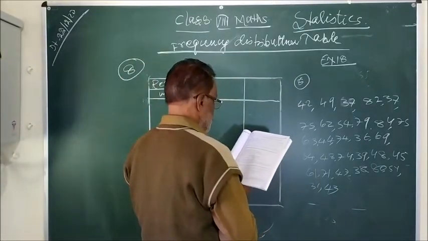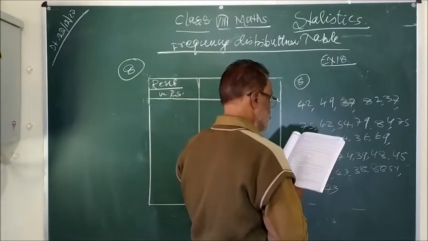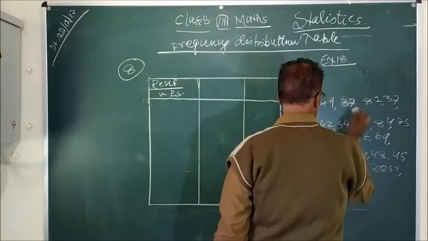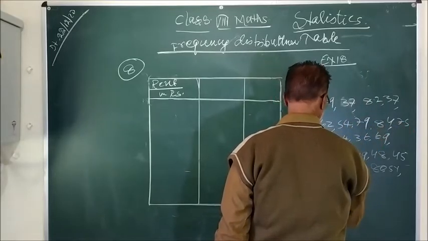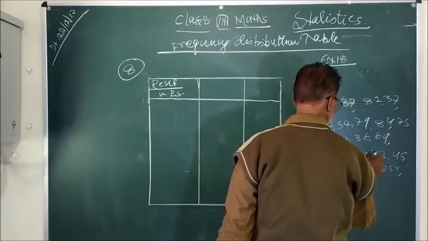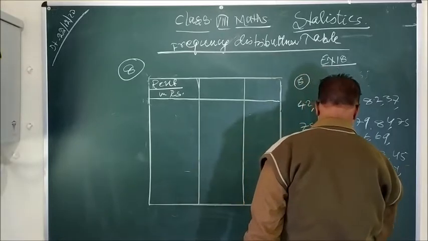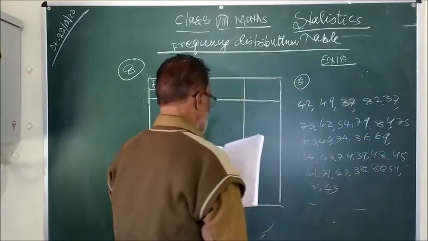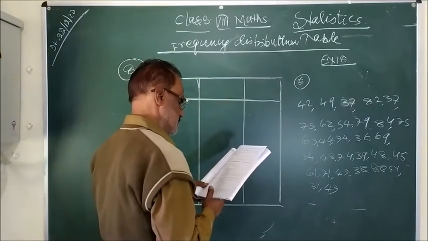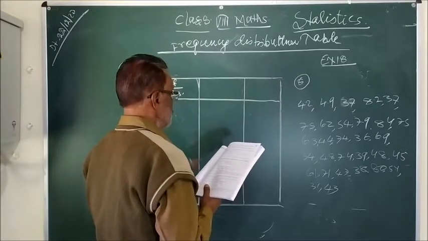In question 8, these are the monthly rents in rupees of 30 shops. You can see 1, 2, 3, up to 30. So 30 shops, and these are the rents using class intervals of equal width.